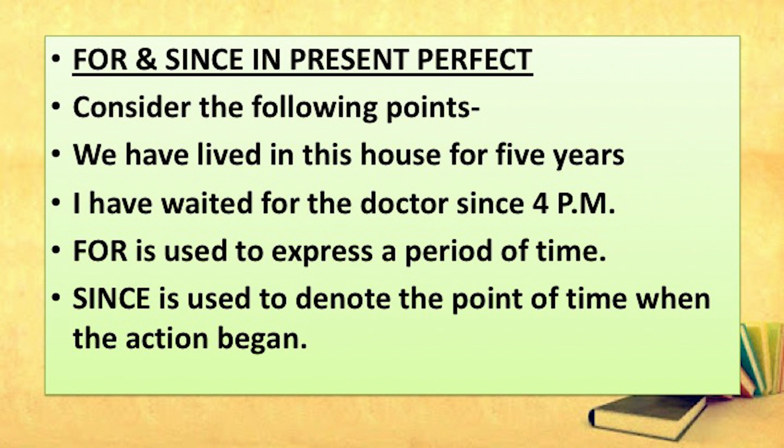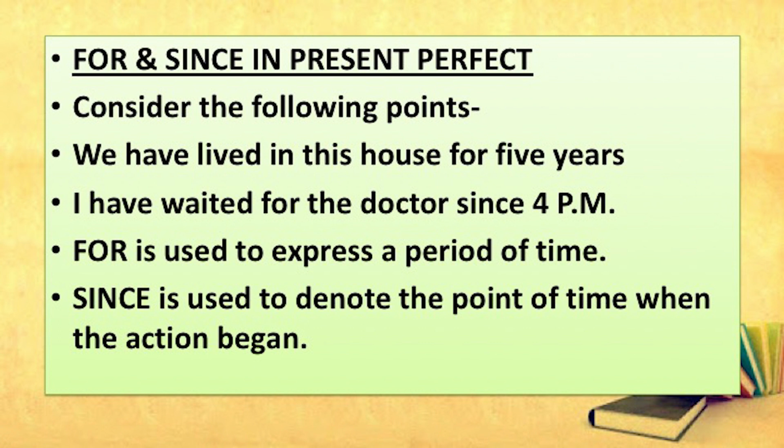The first sentence, we have lived in this house for 5 years. It means we started living in this house 5 years back and we are still living in the same house. The work is incomplete and it is likely to continue. What about the second sentence?